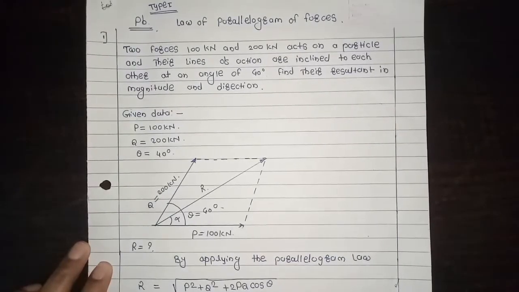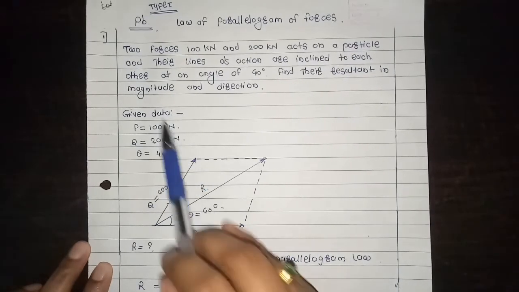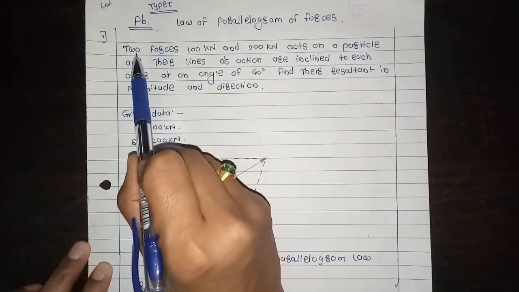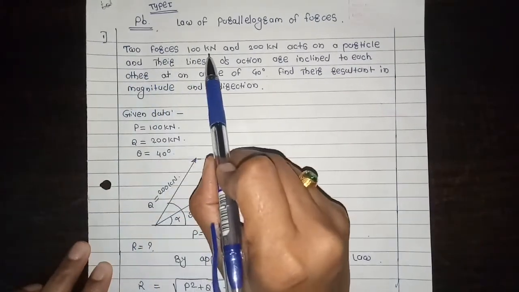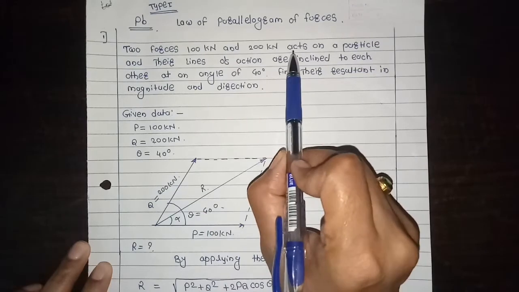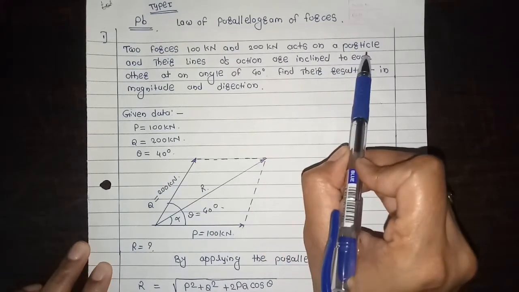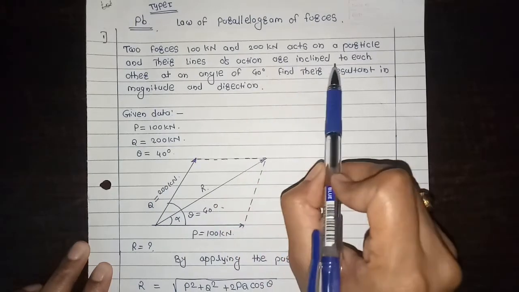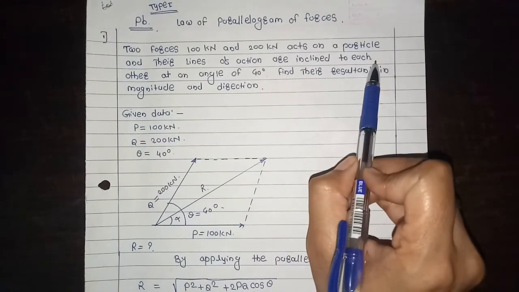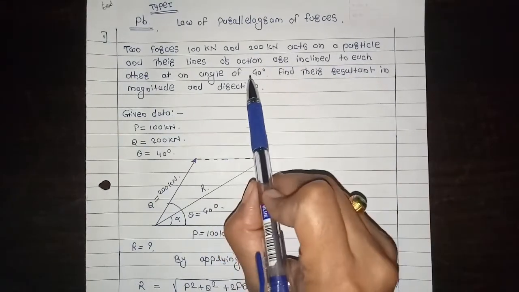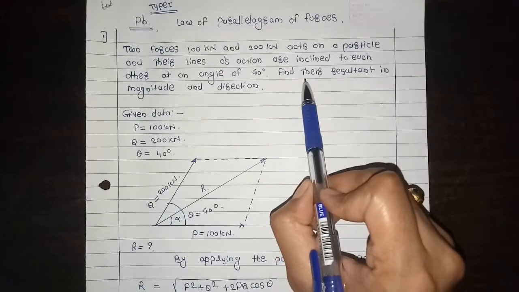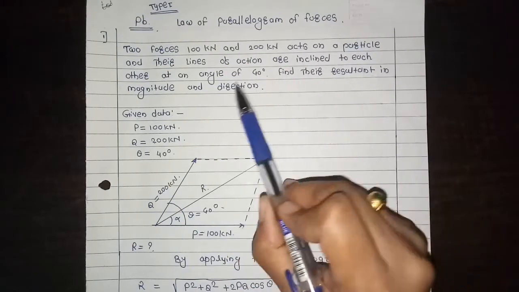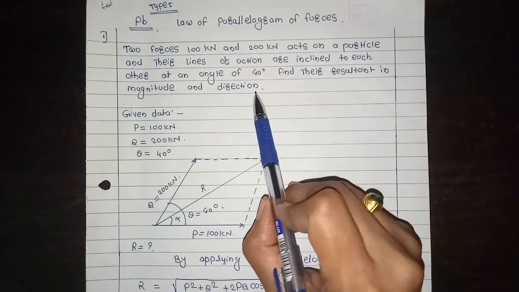So next we will see the numericals based on the law of parallelogram of forces. First numerical: two forces 100 kilonewton and 200 kilonewton act on a particle and their lines of action are inclined to each other at an angle of 40 degree. Find their resultant in magnitude and direction.